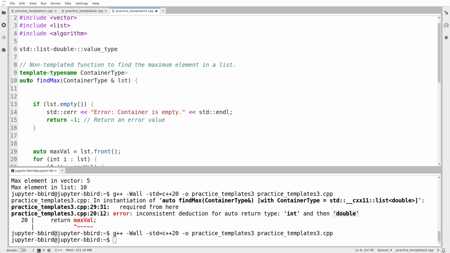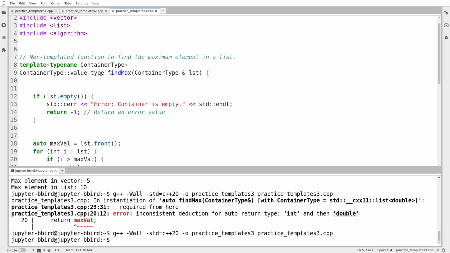This is a convenient way of extracting the value type out of an opaque template argument. I could write container type : value type, except if I write it this way, the compiler is going to get confused. I have to tell it that this is meant to be the name of a type. So I have to say typename, I think.